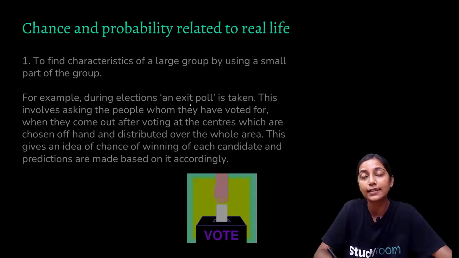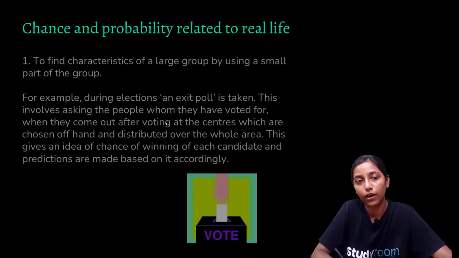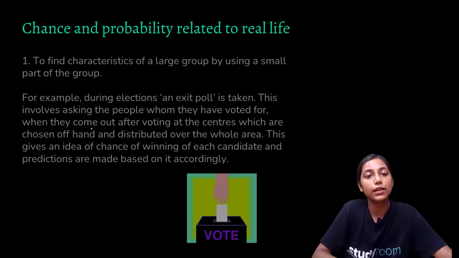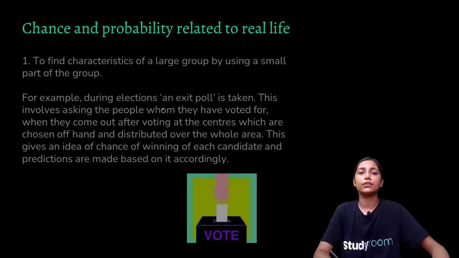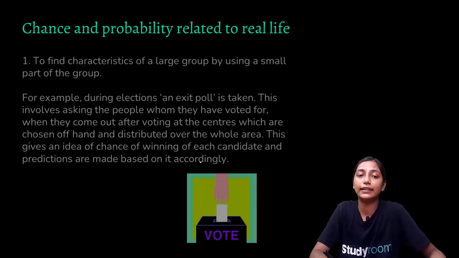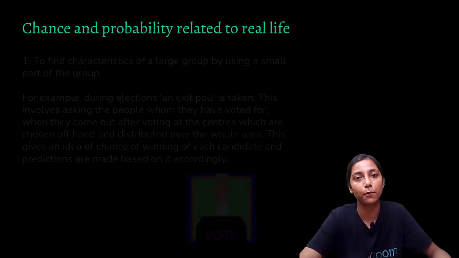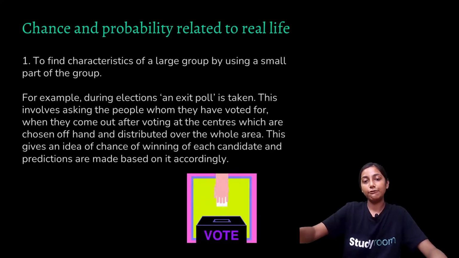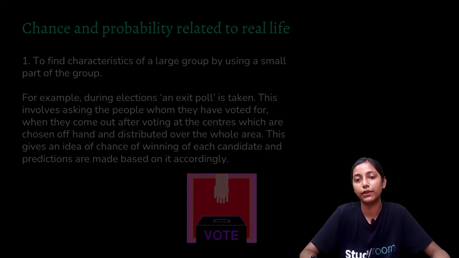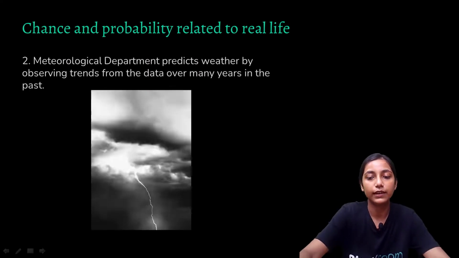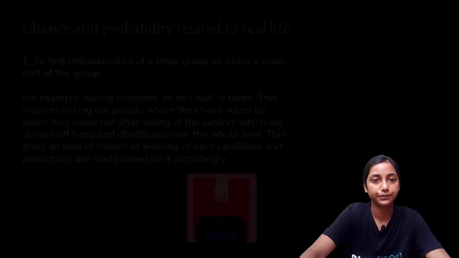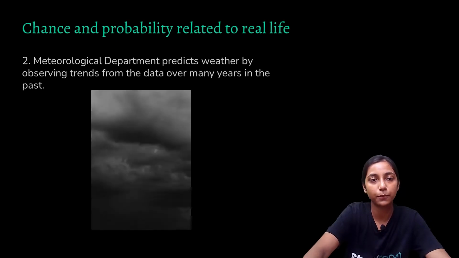During elections, an exit poll is taken. This involves asking the people whom they have voted for when they come out after voting at the centers, which are chosen offhand and distributed over the whole area. This gives an idea of chances of winning of each candidate, and predictions are made based on it accordingly. So you can see that this is actually an example where we use chance and probability, and it is related to our real life. When we vote, we can make a prediction of who will win, using just a small part of the group.